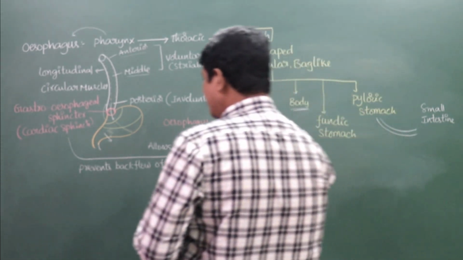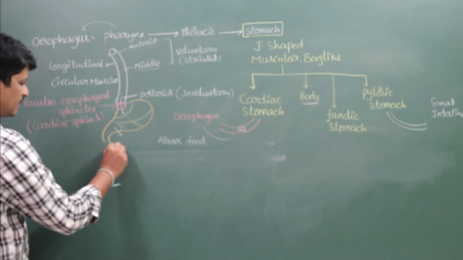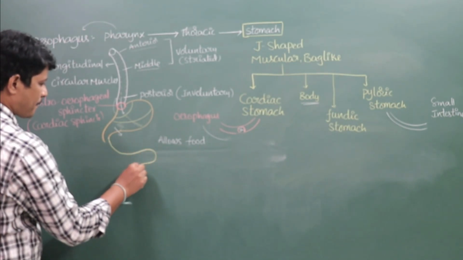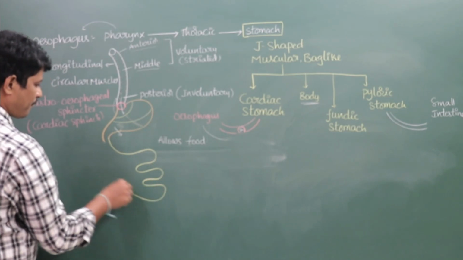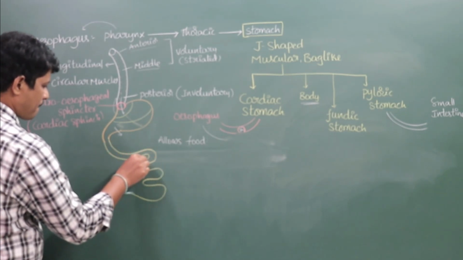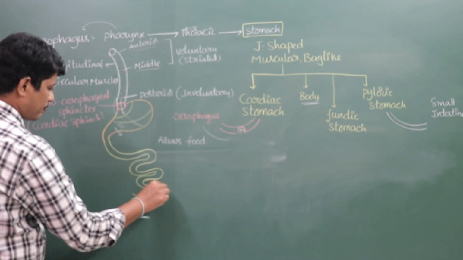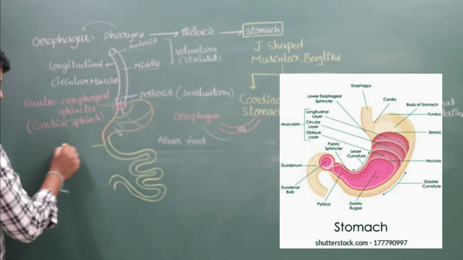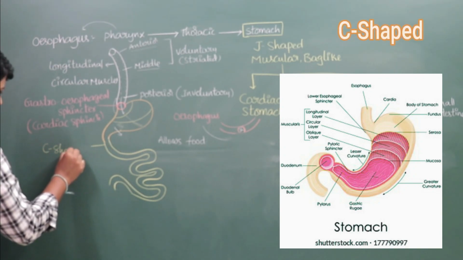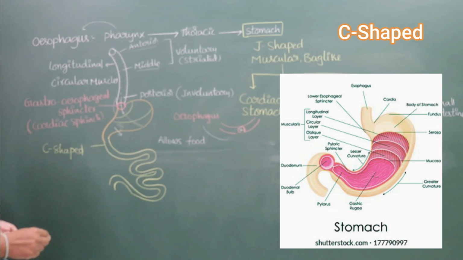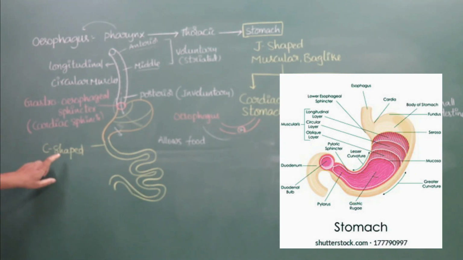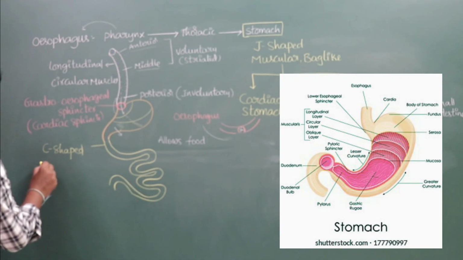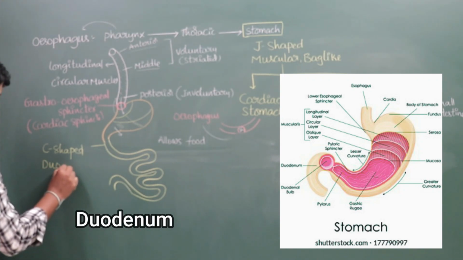Here the small intestine has three parts. The first part of the small intestine looks like a C shape. The C-shaped part of the small intestine is the duodenum.